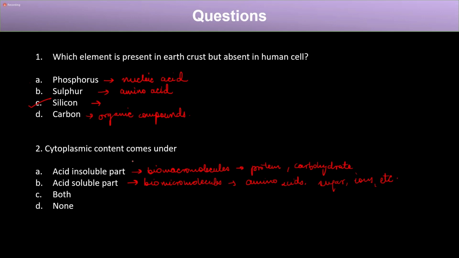So the cytoplasmic content comes under both the acid soluble and acid insoluble parts. These are the questions, and today we saw the basics of biomolecules.